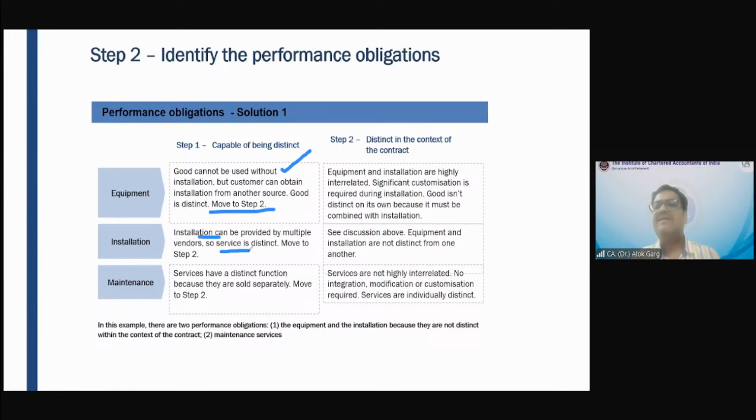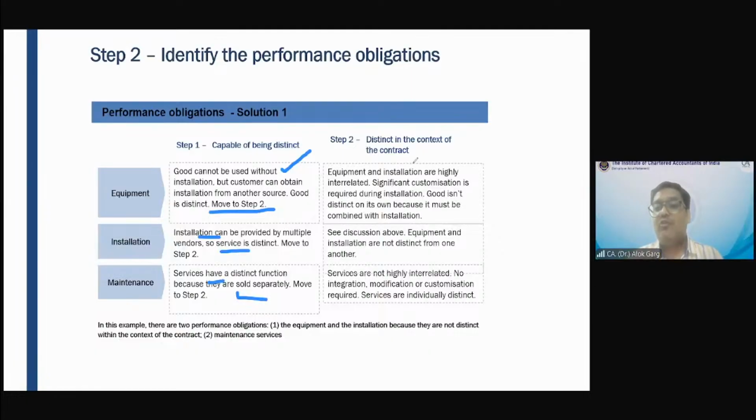Distinct means separately identifiable. So maintenance service has a distinct function because it is sold separately. Move to step number 2. So whether the goods and services are capable of being separate, the answer is yes. There are 3 performance obligations as per step number 1. Now in step number 2, you need to look at the separate identifiability of goods and services from the perspective of the entire contract, right?